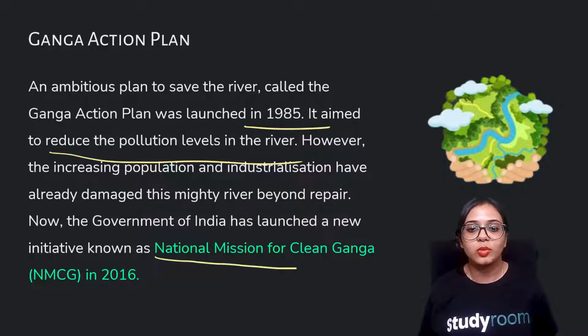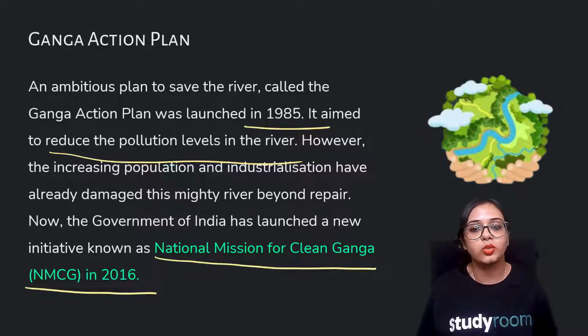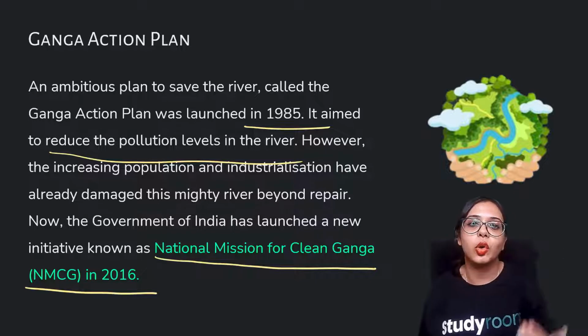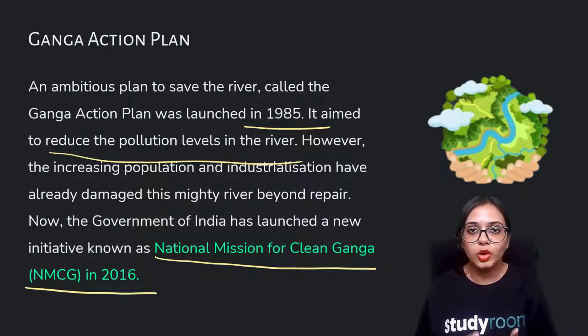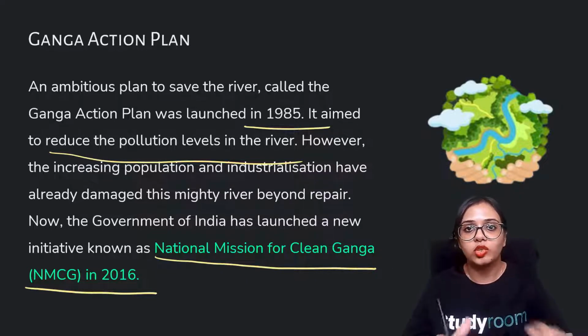This is known as the National Mission for Clean Ganga (NMCG) in 2016, and this plan is for the sole purpose of the cleaning of the river Ganga, so that it is ensured that the pollution and the contamination that the river is facing is getting controlled, checked or limited.